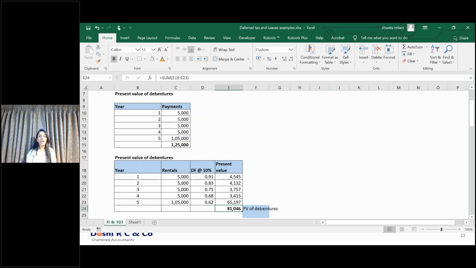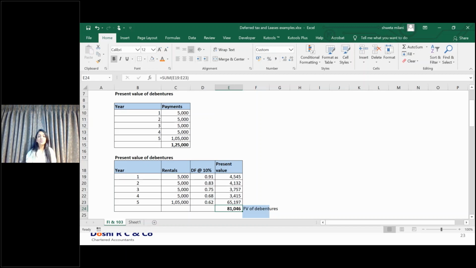So simple, as we have discussed in the past 3 days also, you will compare your incremental borrowing rate and then decide whether it is at a fair market rate or not. If you had gone outside to a bank, would you get those debentures at 5% or 6% rate of interest? No. So that is why this instrument is not at fair value and it has to be discounted to present value and recognized in your books of accounts at the discounted value.